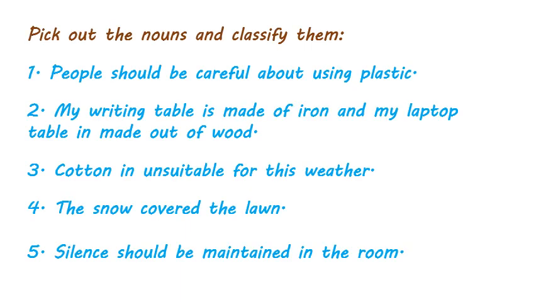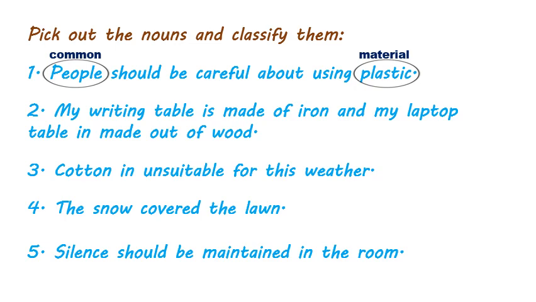I have 5 sentences here. Let's pick out the nouns in each sentence and classify them according to their type. Look at the first sentence. People should be careful about using plastic. What are the naming words in this sentence? People, plastic. People is a word used in general. It is a common noun. And plastic is a substance from which different things can be made. It is a material noun.